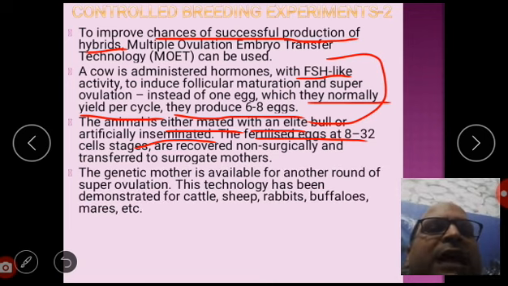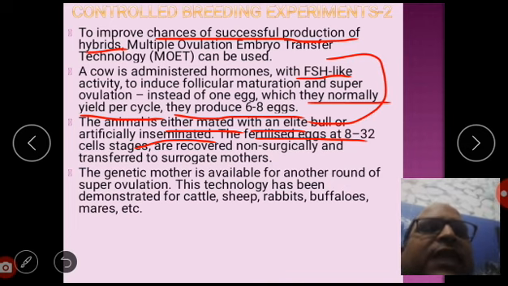Now the genetic mother is available for another round of superovulation.